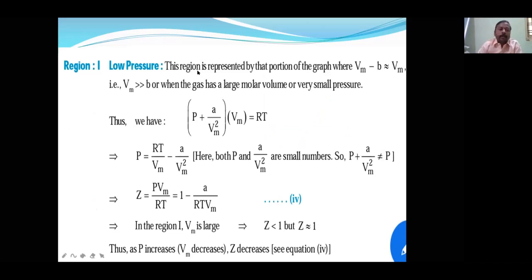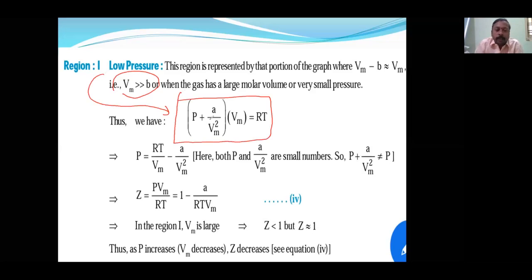Okay, region 1, low pressure. Questions will be given accordingly. You have to use the formula. When the question says low pressure, that means Vm is greater than b. So this is the formula you will use. Don't use it on your own. When the question says low pressure, in P plus a n square by V square into V minus nb, you can neglect nb.